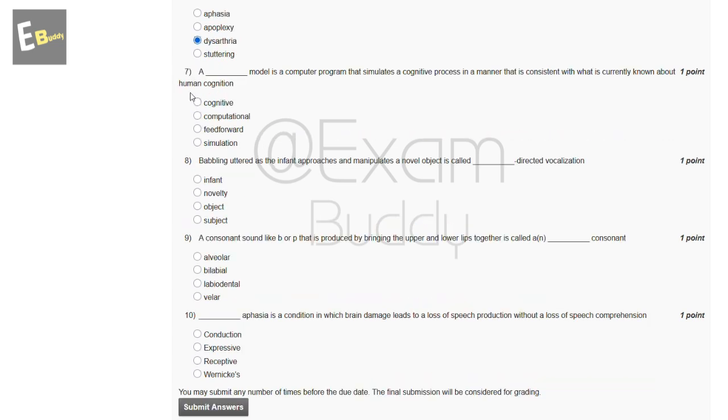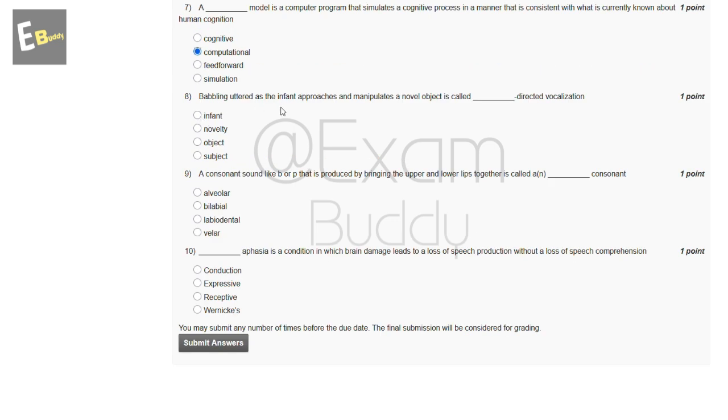Now the seventh question is: a dash model is a computer program that simulates a cognitive process in a manner that is consistent with what is currently known about human cognition. The options are: cognitive, computational, forward simulation. The answer of our seventh question is B, computational. Now the eighth question is: babbling altered as the infant approaches and manipulates a novel object is called dash directed vocalization. The options are: infant, novelty, object, subject. The answer of our eighth question is C, object.